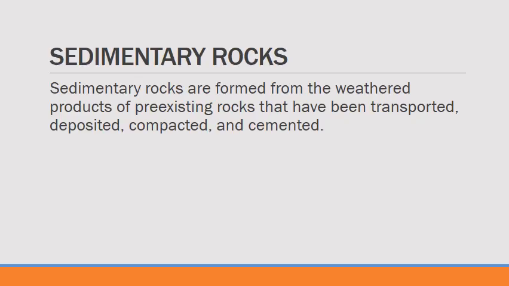Sedimentary rocks are formed from the weathered products of pre-existing rocks that have been transported, deposited, compacted, and cemented. There are two ways of forming sedimentary rocks. Each depends on the type of weathering that has acted on the parent rock. We will examine weathering in the next module.